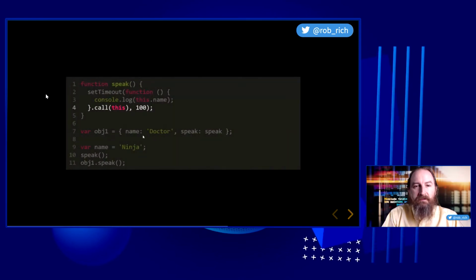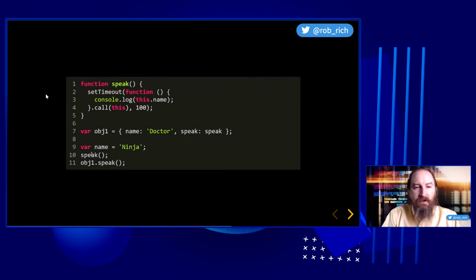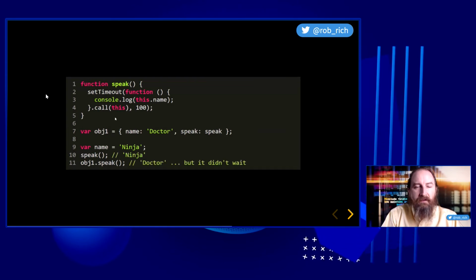So let's come back to our example and let's say .call this. Now in our original function, we define a function here, we .call with this, and so we'll get ninja. When we do obj1, we'll also get doctor. Everything is working correctly, except for this executes immediately. It doesn't wait 100 milliseconds.